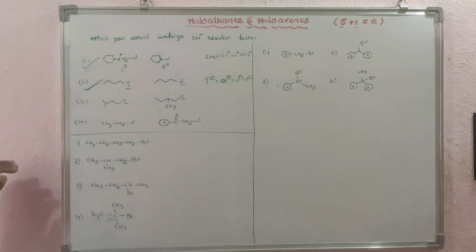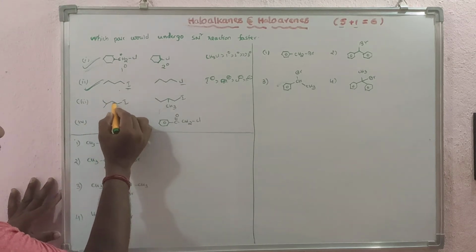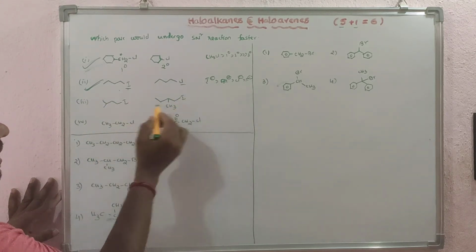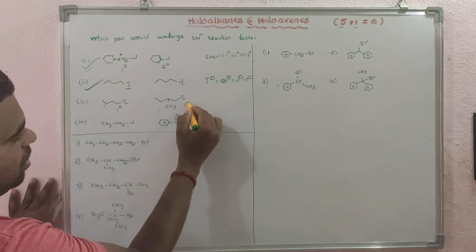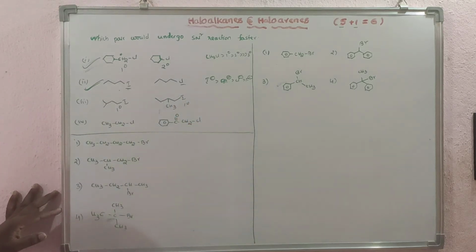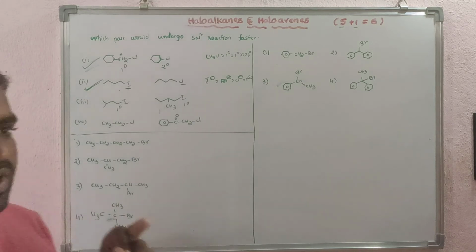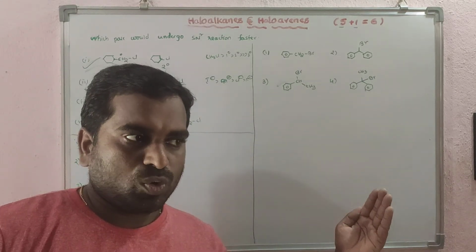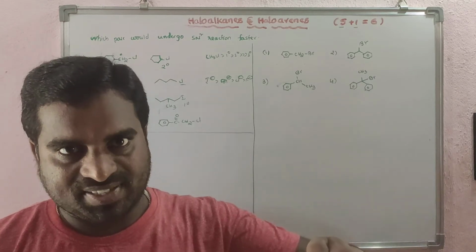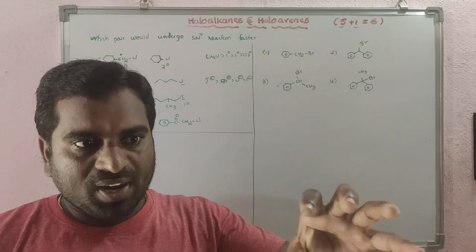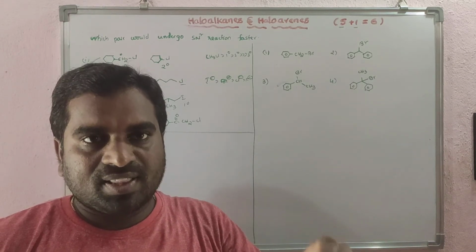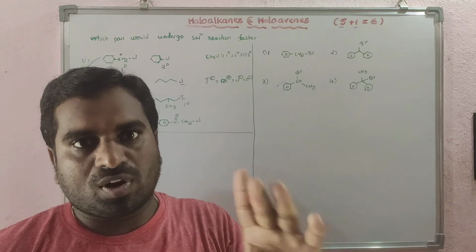Iodine. In the same way, here is the same compound with 5 carbons, and here also 5 carbons. This is primary and this is also primary. Which one is more reactive towards SN2? You know that in the SN2 reaction, the nucleophile attacks from the back side. So if bulkiness is less, then the SN2 reaction is very fast.